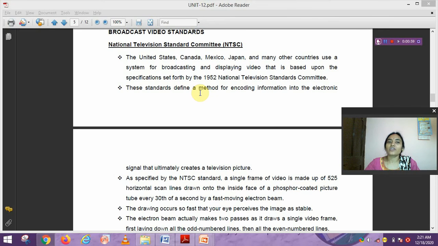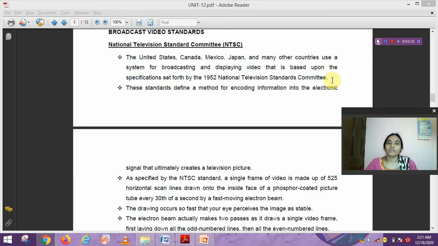NTSC stands for National Television Standard Committee. What is the concept of NTSC? The United States, Canada, Mexico, Japan and many other countries use a system for broadcasting and displaying video that is based upon the specifications set forth by the 1952 National Television Standard Committee.